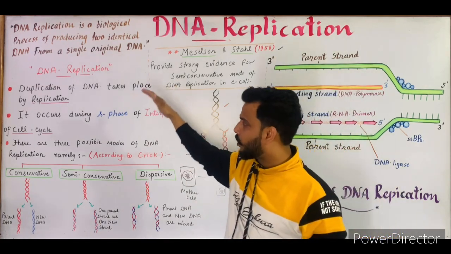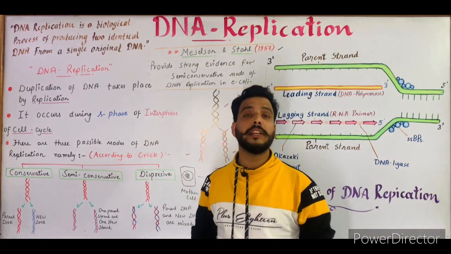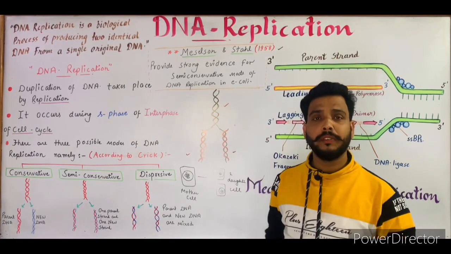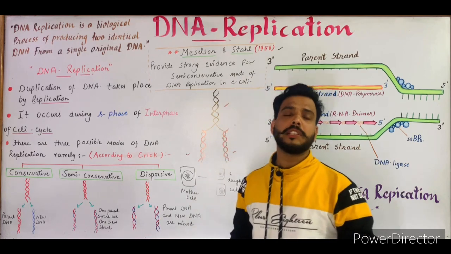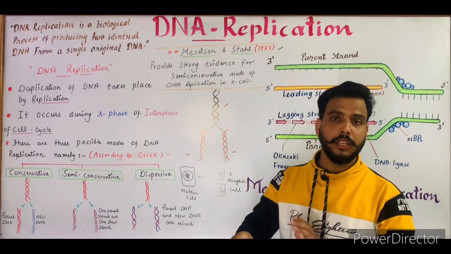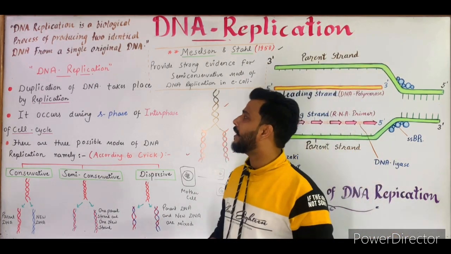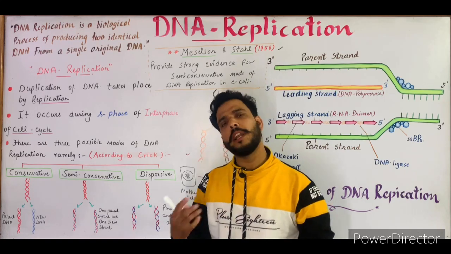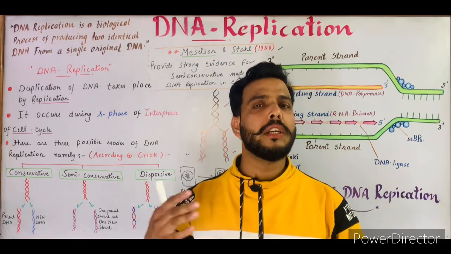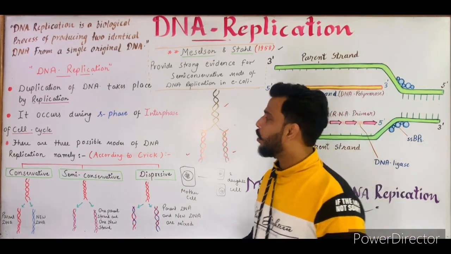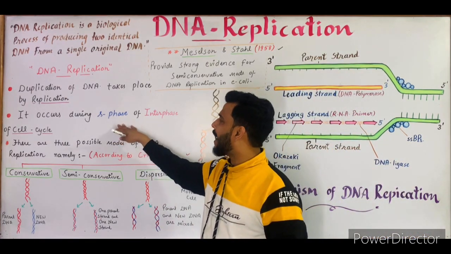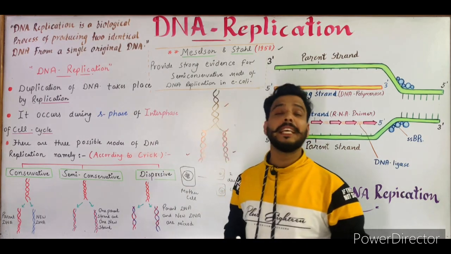Now there are some important points related to DNA replication. I am going to explain them one by one. The first one is duplication. The word describes itself, to double something. So the duplication of DNA takes place by replication. Replication is a phenomenon through which the DNA makes its copies, which is also known as duplication. Now the next one is that it occurs during the S phase of interphase of the cell cycle.